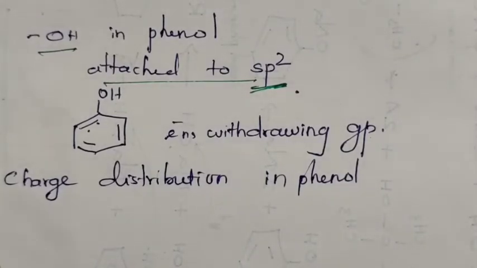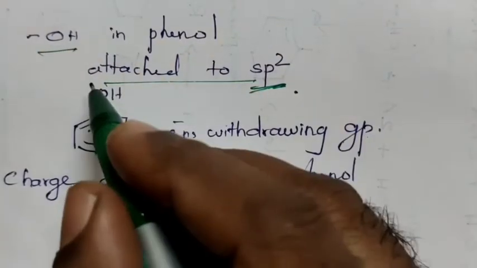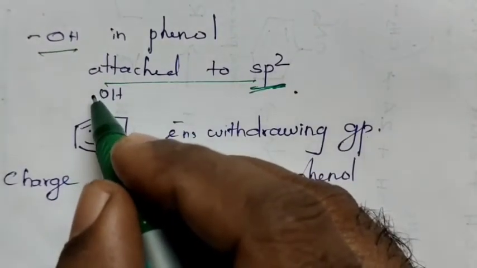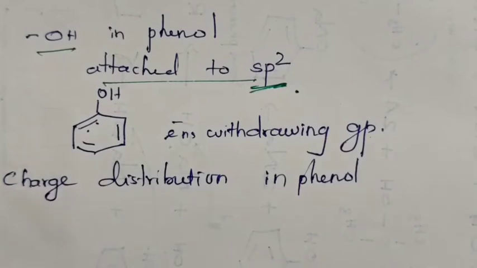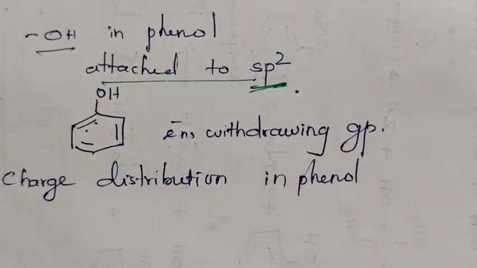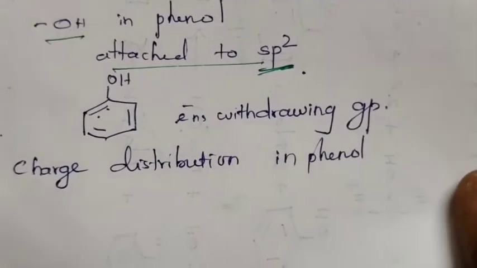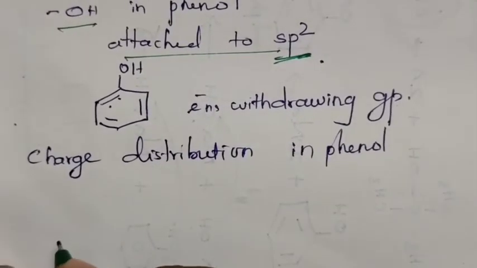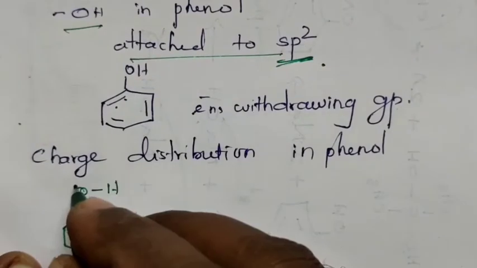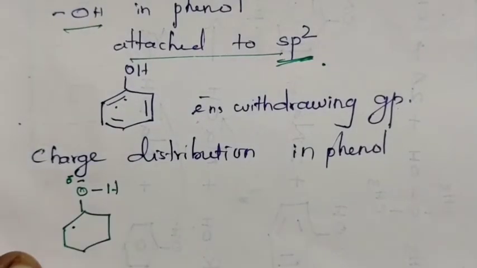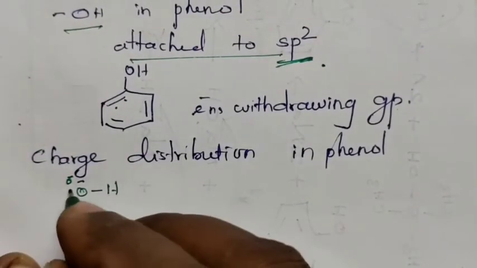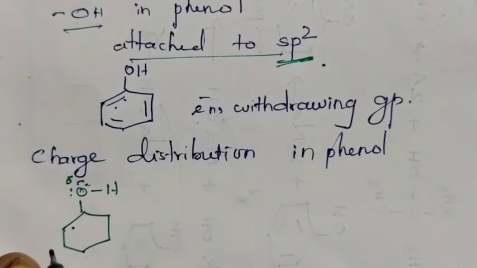Therefore, the charge, that means the lone pair of electrons present on the oxygen atom, is distributed throughout the ring. This can be explained with the help of resonance. In phenol, the oxygen atom has a partial negative charge due to the presence of a lone pair of electrons.